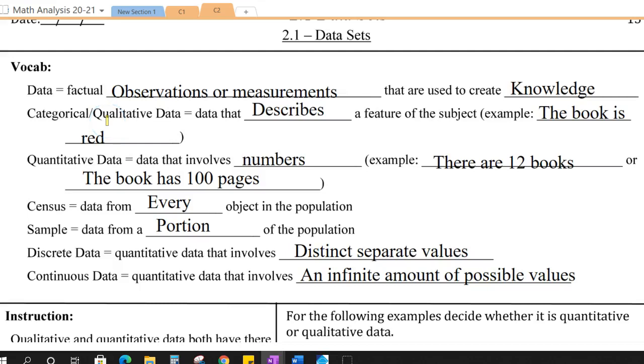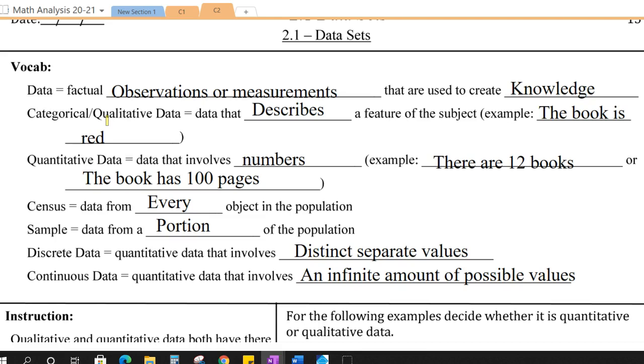Today we're going to talk about data sets. This is a very vocab-heavy lesson, but there isn't much math, so for those of you that prefer the vocabulary, it's going to be a lot easier for you. This is going to be kind of an intro to sequences and series and other things having to do with data. So what is data?